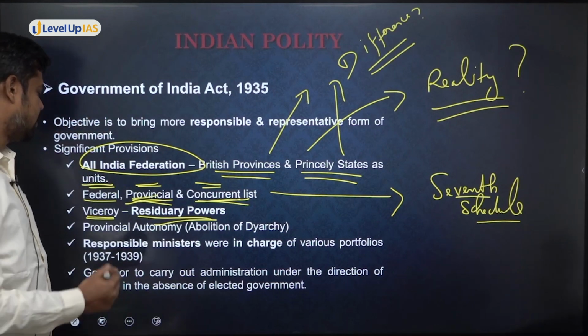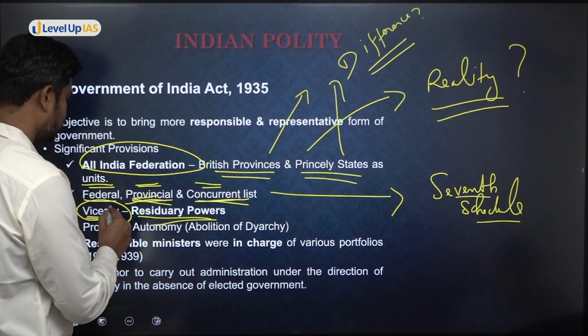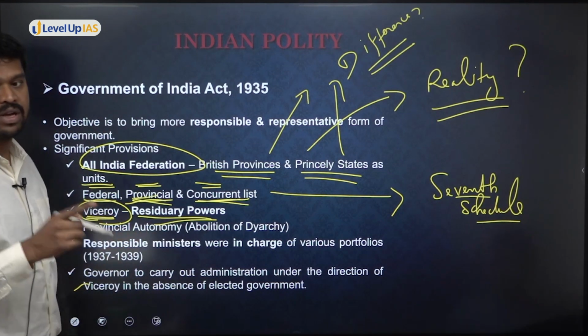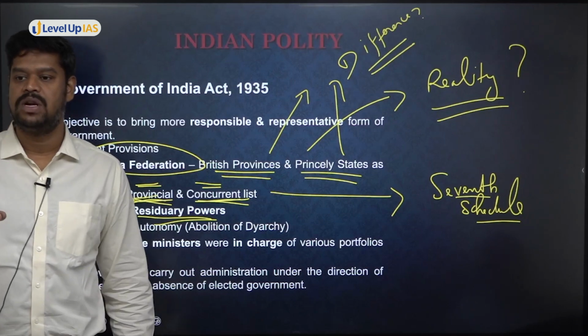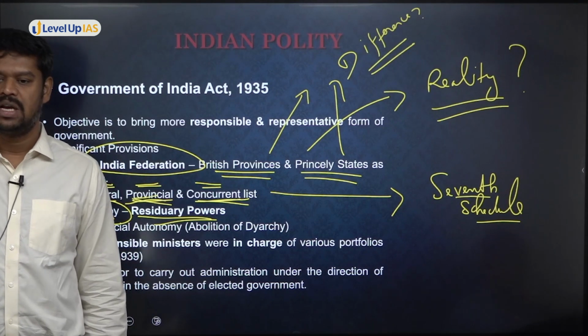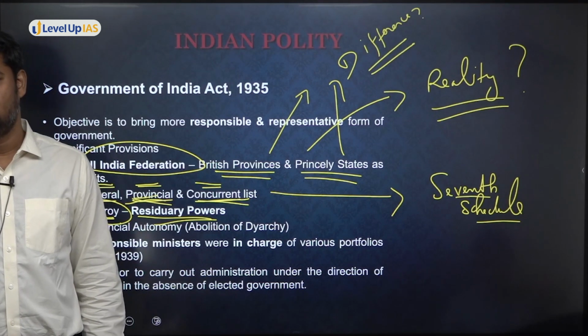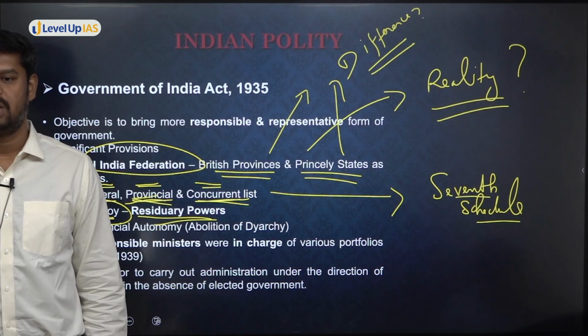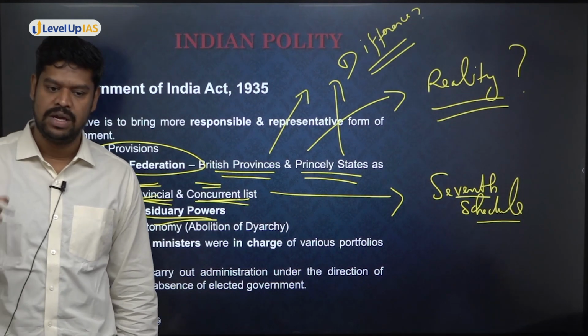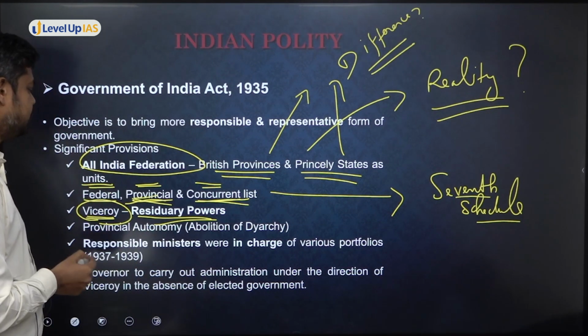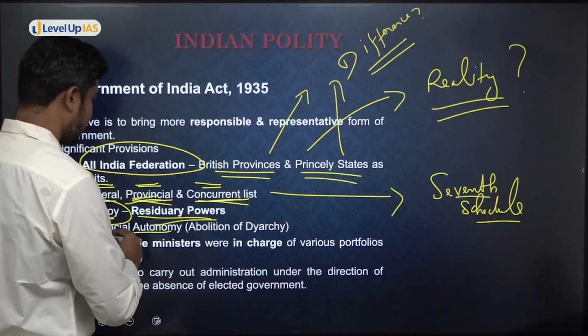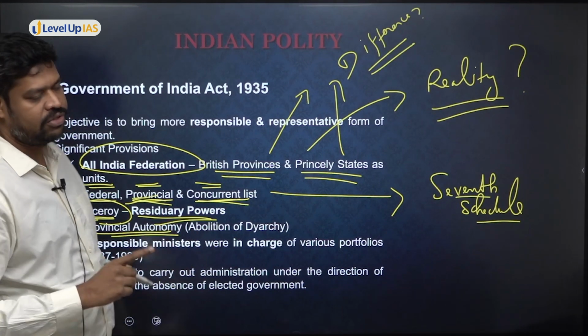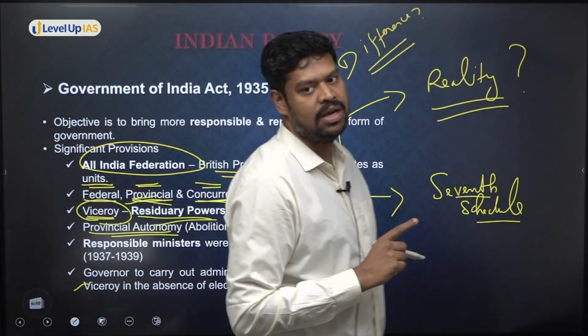But in the Government of India Act 1935, who was given the power? The Viceroy. In fact, this was asked in one of the years in the preliminary examination. As per the Government of India Act 1935, who was given the residuary powers of lawmaking? It was the Viceroy.